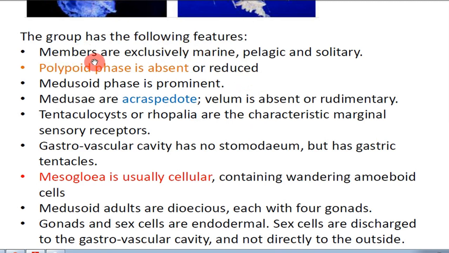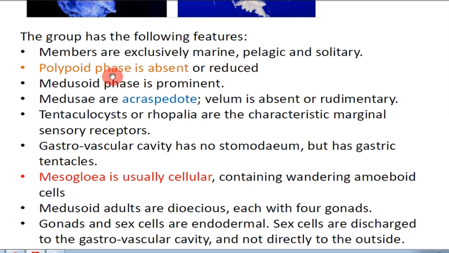First, they are exclusively marine, pelagic and solitary. They are present only in oceans, swimming at the surface of the water, and they live alone, not in groups or colonies.